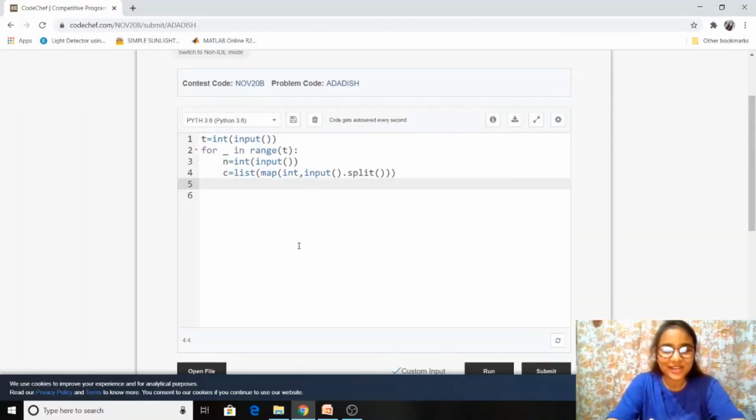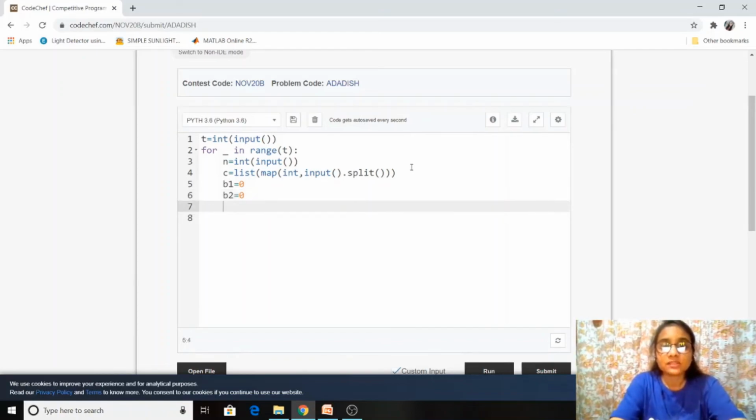Okay guys, so now let us code in Python. The first few lines are for the inputs. The first line is for the number of test cases. Then we run a loop to ensure that we encounter each test case. For each test case, we have the input for the number of dishes and for the time required to cook each dish. Now, for burner 1 and burner 2, we'll initialize two variables, B1 with 0 and B2 with 0.